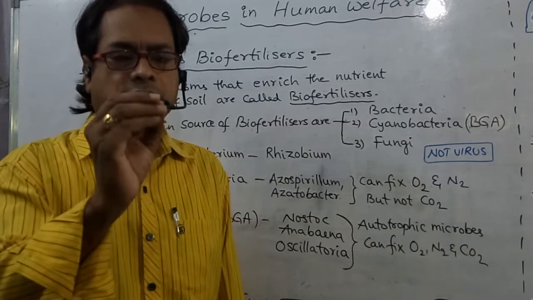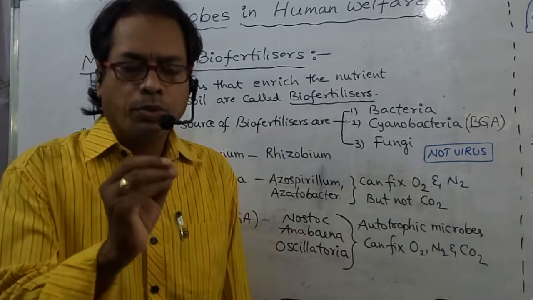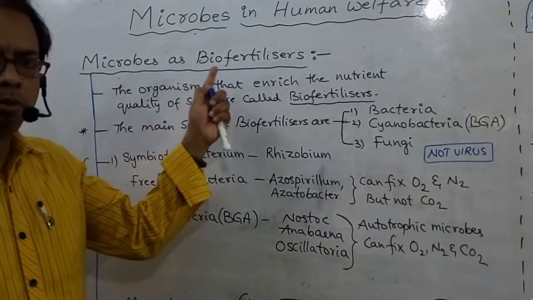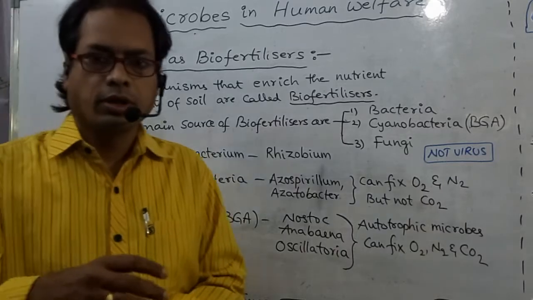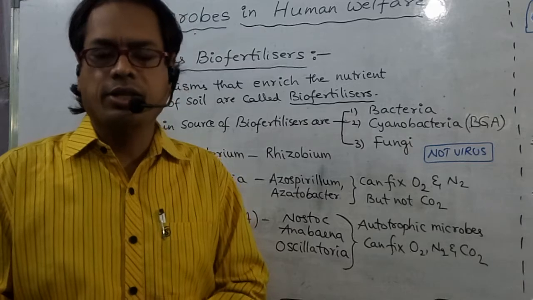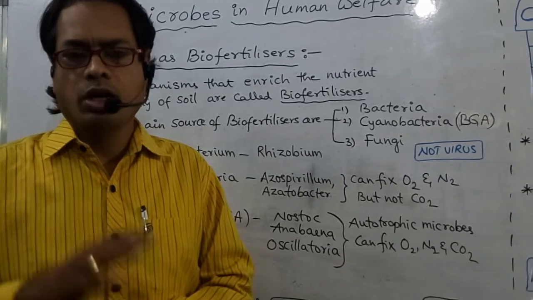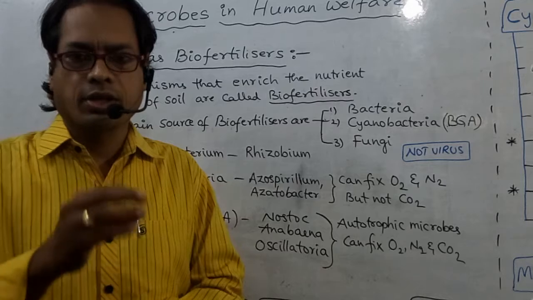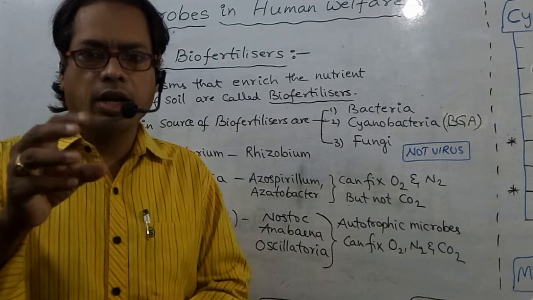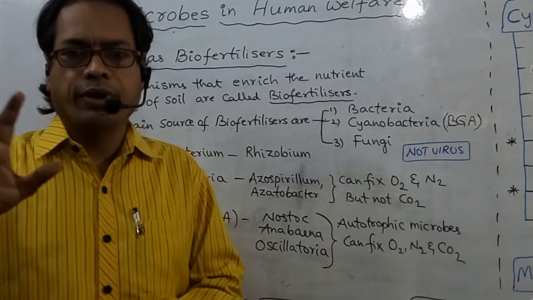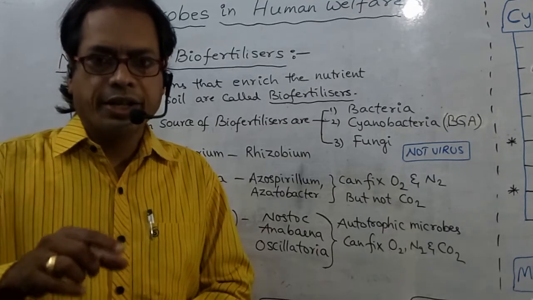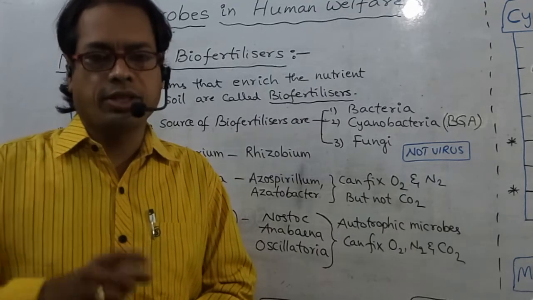Now I am going to explain microbes as biofertilizers. In previous days, 3 types of fertilizers were used. What are the 3 types of fertilizers? Organic fertilizers, chemical or inorganic fertilizers, biofertilizers. 3 types of fertilizers are there. The latest one is biofertilizers.